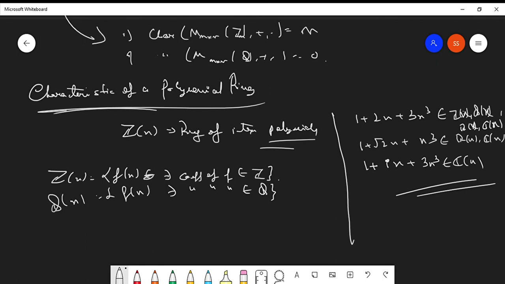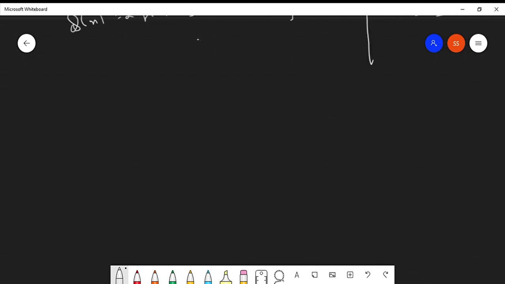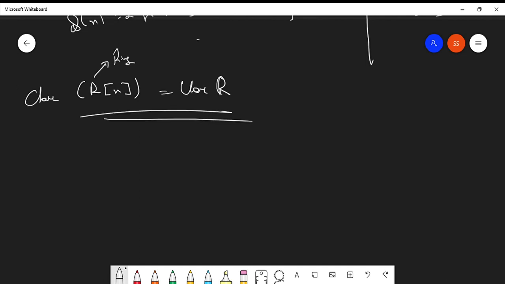So what will be the characteristic of a polynomial ring, of any random polynomial ring R[x], where R is a ring? This will be the same as the characteristic of R. The reason is that suppose f(x) belongs to R[x] such that f(x) is given as a plus b x square and so on till k x to the power n.